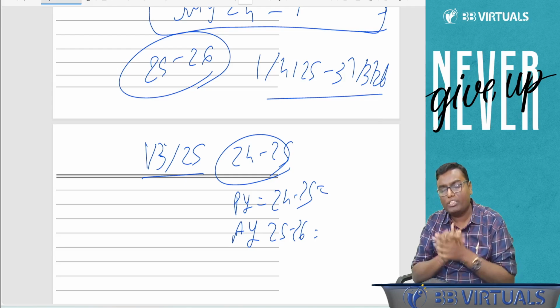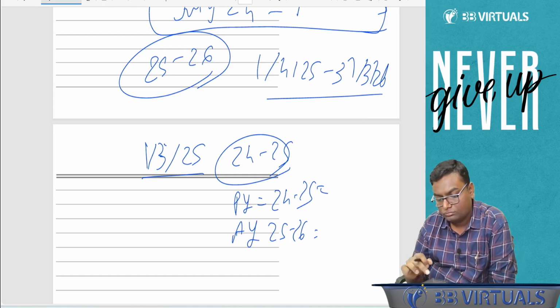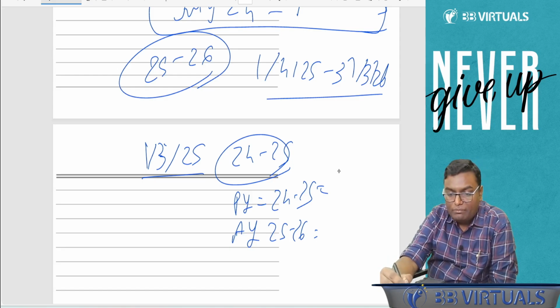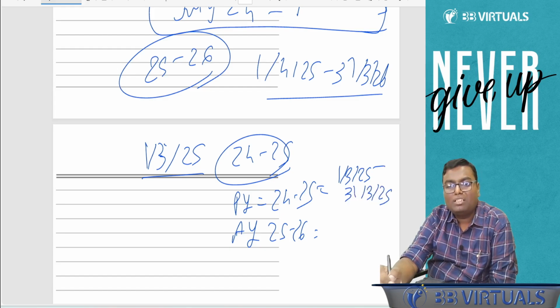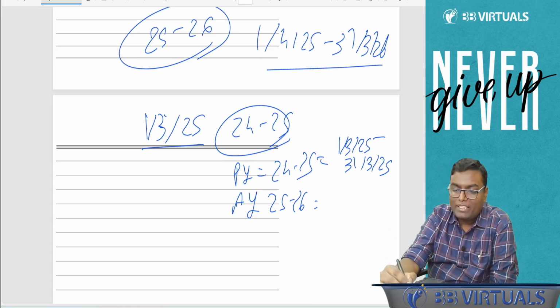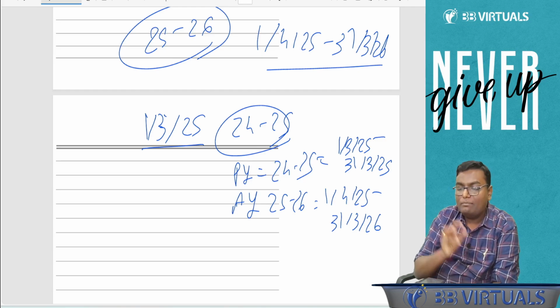If I have incorporated a company on 1st March 25, yes, so PY 24-25 will be 1st March 25 till 31st March 25, only 1 month. But assessment year is always of 12 months. So assessment year will be from 1st April 25 till 31st March 26. So you need to remember a line, previous year can be lower than 12 months, assessment year is always of 12 months.